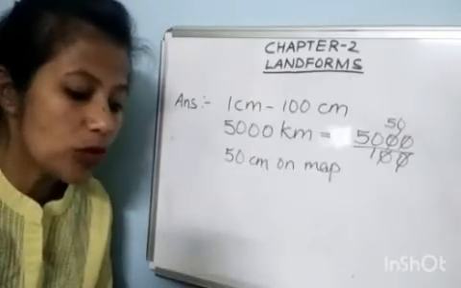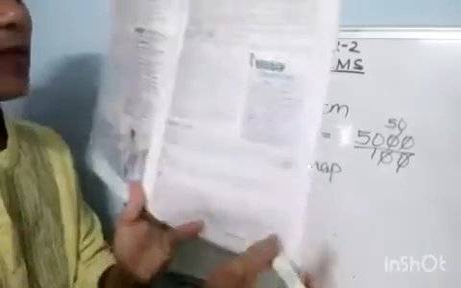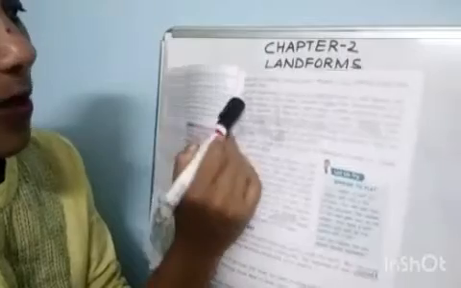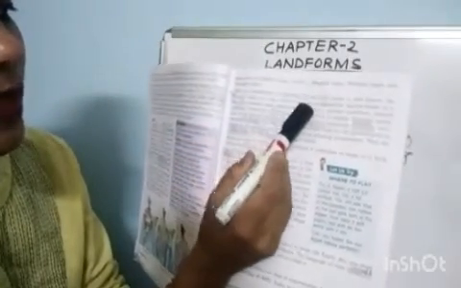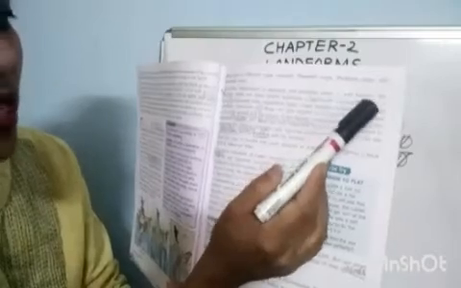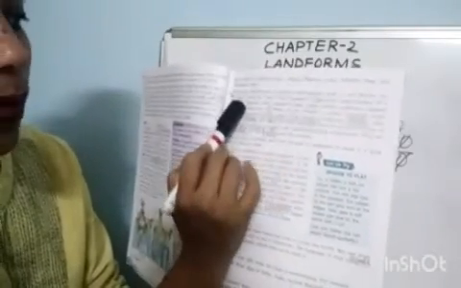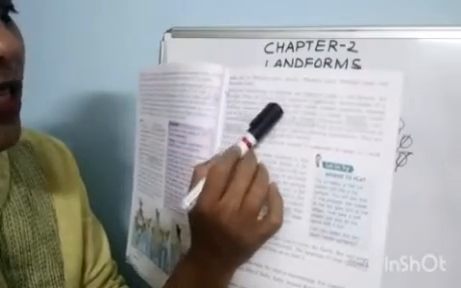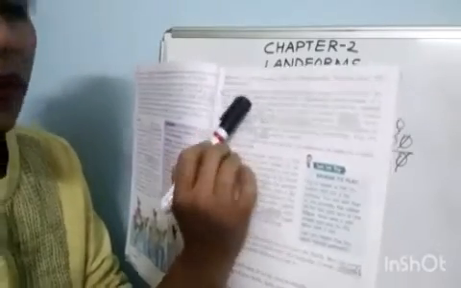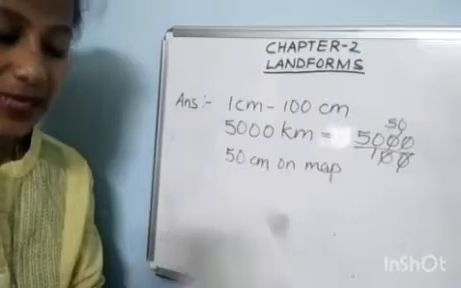Question number 9. What are thematic maps? Page number 3, second paragraph, second line. Thematic maps are those which represent a particular feature or theme of a place. You can give examples also. For example, soils, vegetation, etc. This will be your answer 9.